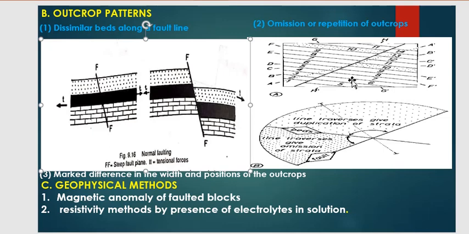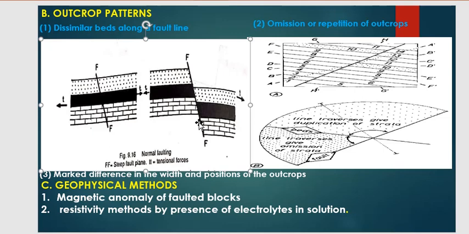If the beds are repeated, that is, suppose here beds 1 to 9 are present, here 1 to 5 beds are present, then again 1 to 5 beds are present, that is called repetition of beds. Then third is marked difference in the width and position of the beds. Due to faulting, the width and position of the two blocks are different, then it is also a marking of faulting.